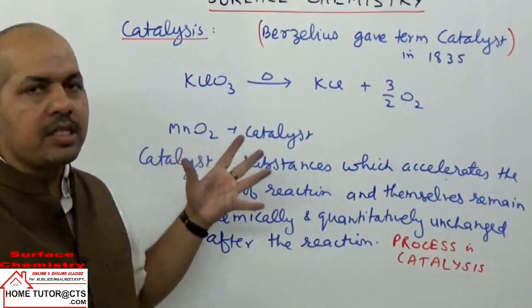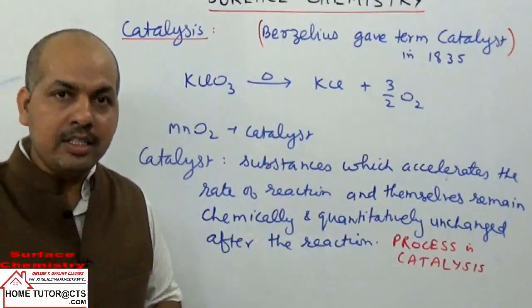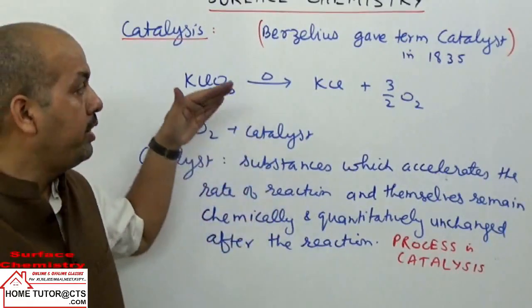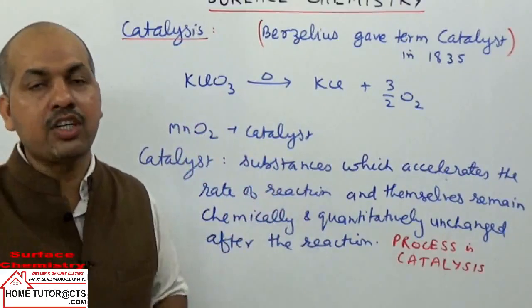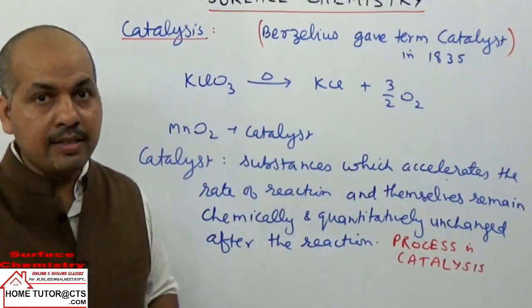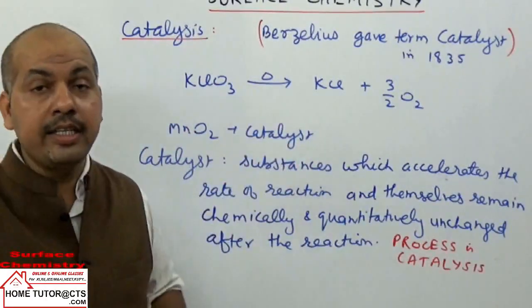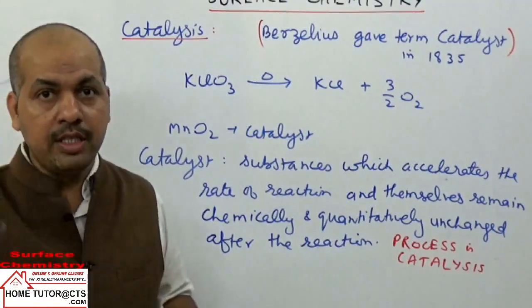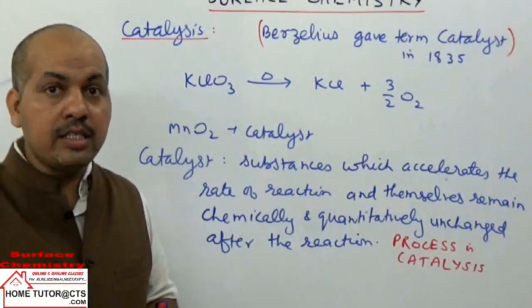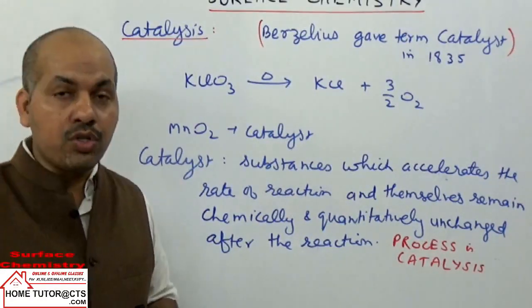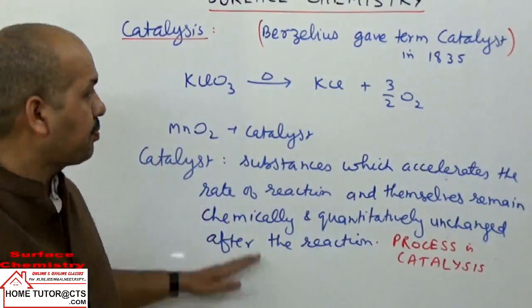How does it happen? The catalyst increases the rate of reaction by decreasing the reaction's activation energy. This has already been explained in detail in the chapter chemical kinetics. From the Arrhenius equation, it was explained that when Ea decreases, log K increases, or K increases. K is the rate constant. If the rate constant of the reaction increases, the rate of reaction increases using a catalyst.